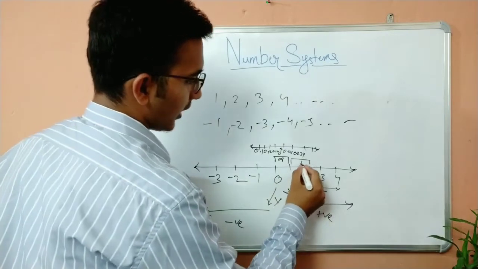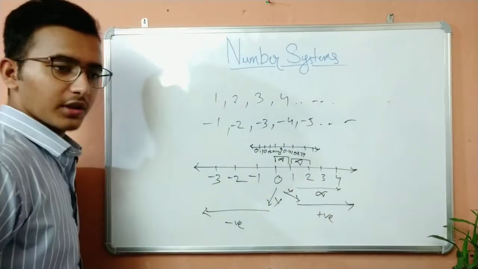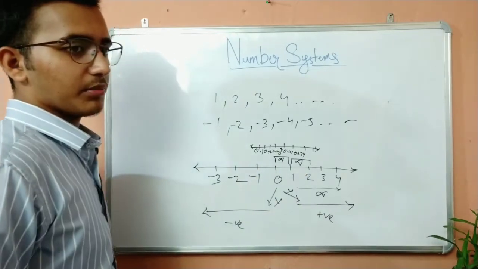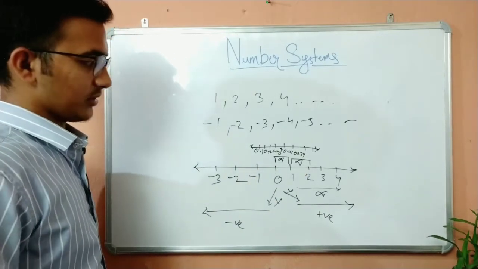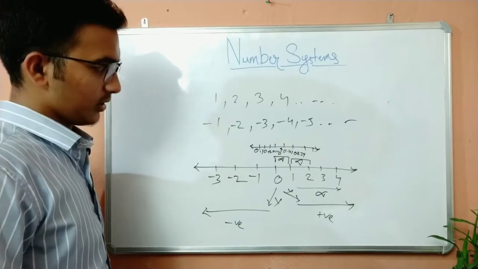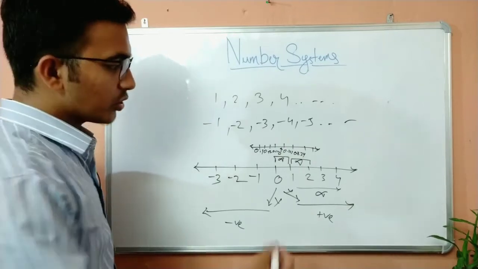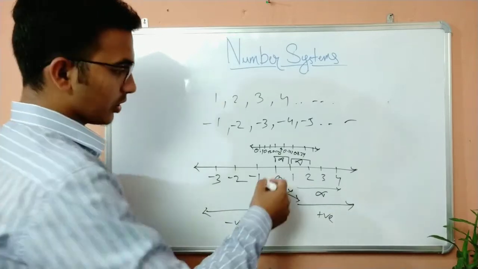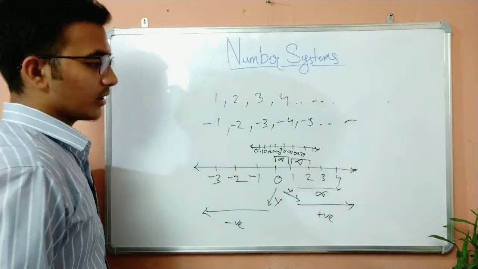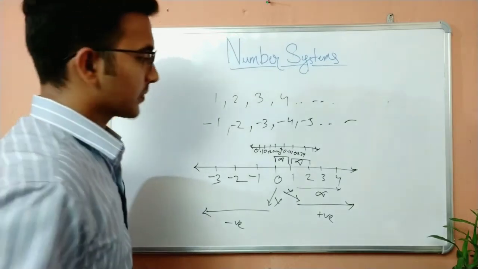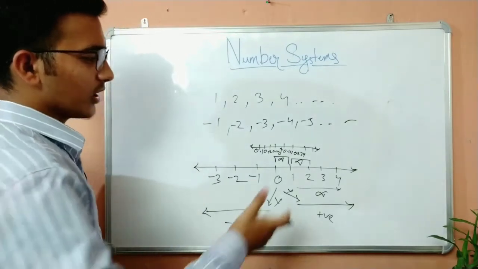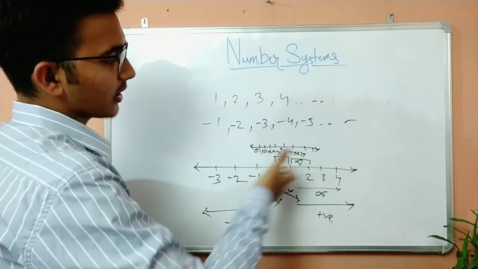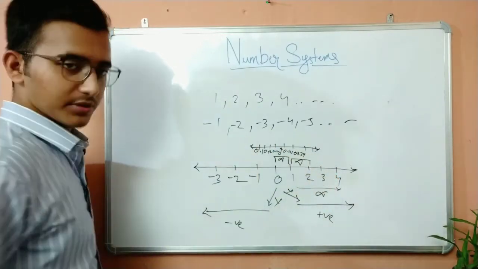From 1 to 2, again an infinite amount of numbers. What is an infinite amount of numbers? Well, from 0 to 1, can you tell me what the numbers are? Where do you start? 0.1, 0.01, 0.001. You don't even know how to start from 0 to 1. You know 0, but after 0, what comes? Well, it is confusing, but now you know that we have positive numbers, negative numbers, 0, and in between also some decimal numbers.